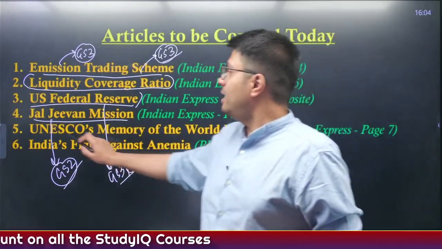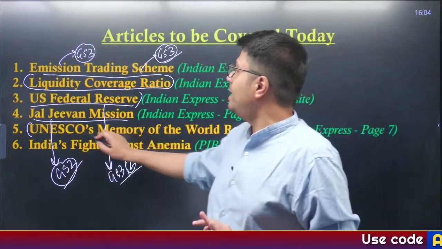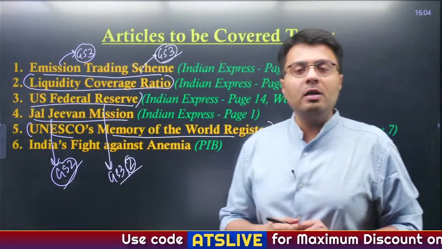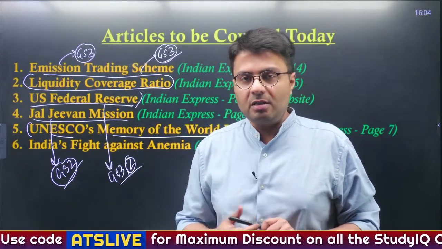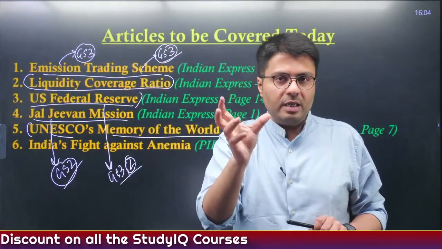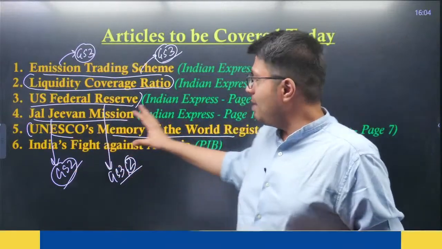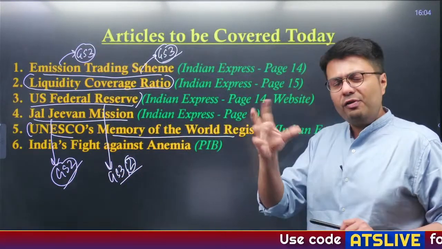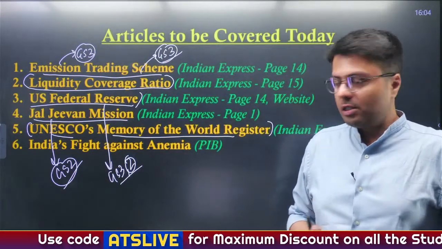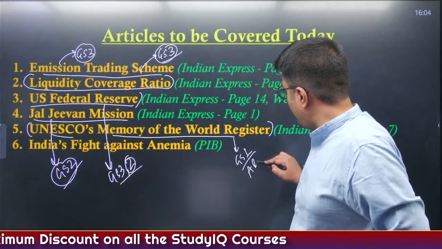Now, in the fifth article, the article that we missed in yesterday's discussion because of want of time, we'll be covering it today. That is UNESCO's Memory of the World Register, because two of India's important literary works, the Bhagavad Gita and Natya Shastra, have been included in this register, increasing the number of Indian inclusions in that register to 12. So we'll try to understand what this Memory of the World Register is all about and a few details regarding the Bhagavad Gita as well as the Natya Shastra. This is relevant from the GS paper 1 perspective, that is the syllabus of art and culture.